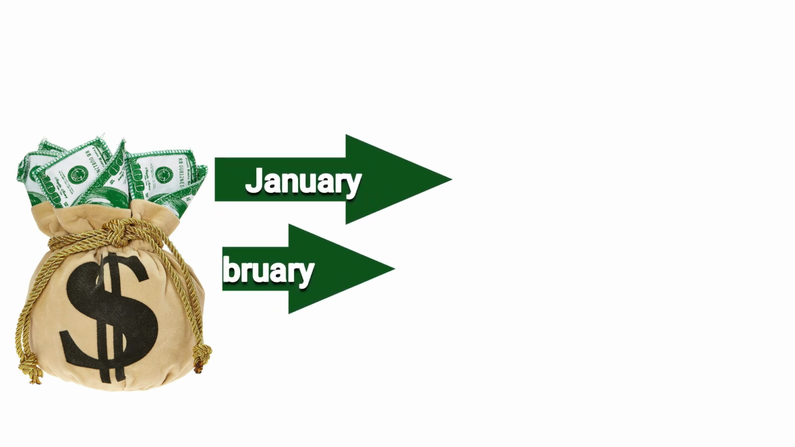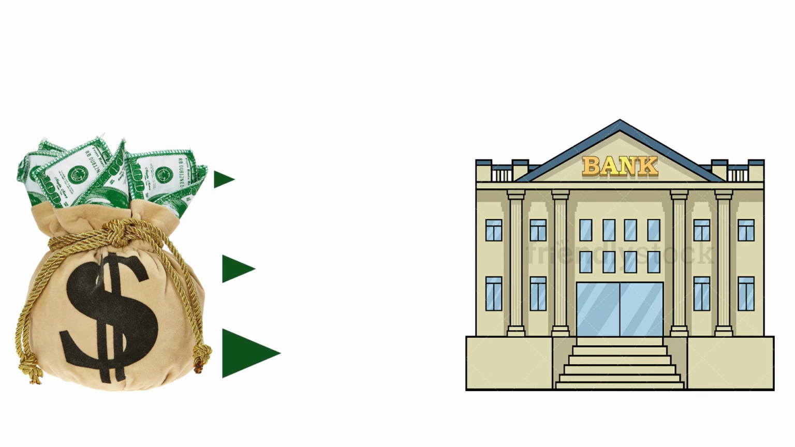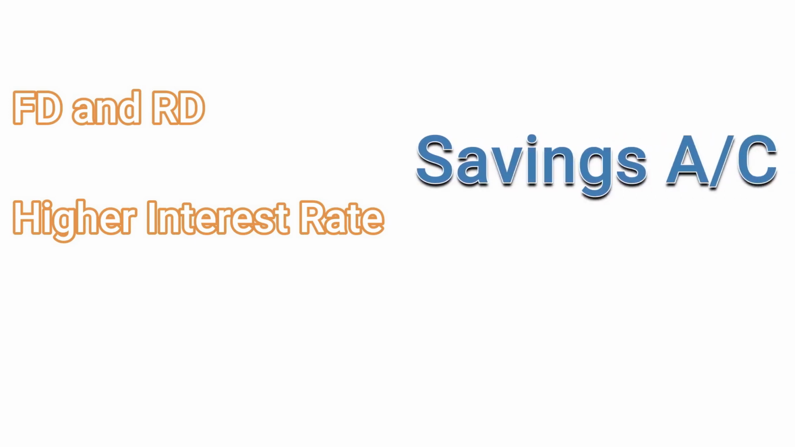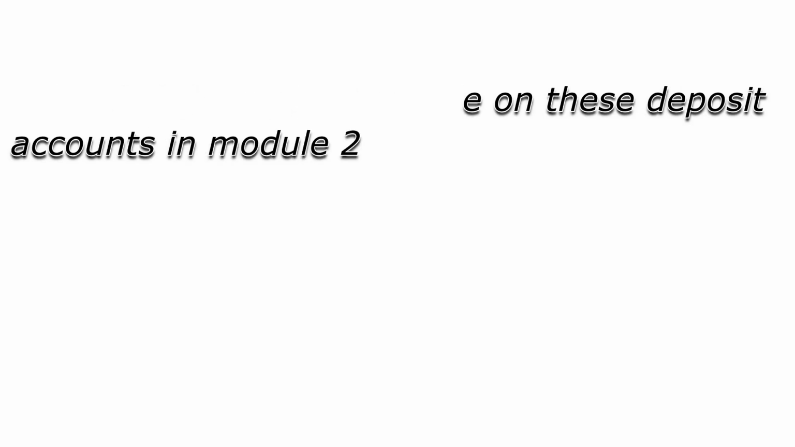A certain sum of money is periodically deposited into the bank. Withdrawals are permitted only after the expiry of a certain period. A higher interest rate is paid for fixed deposits compared to savings deposits. These are the four types of deposit accounts. A detailed discussion is made on these deposit accounts in module 2.